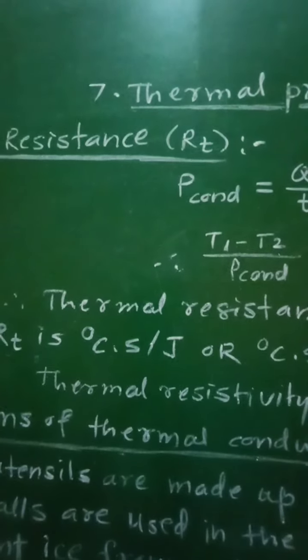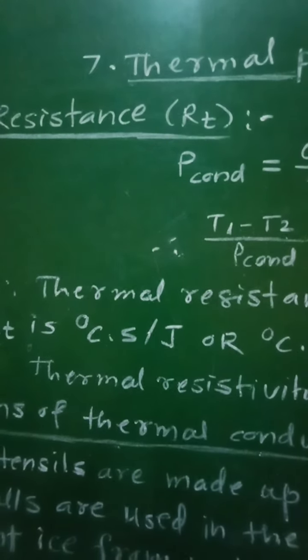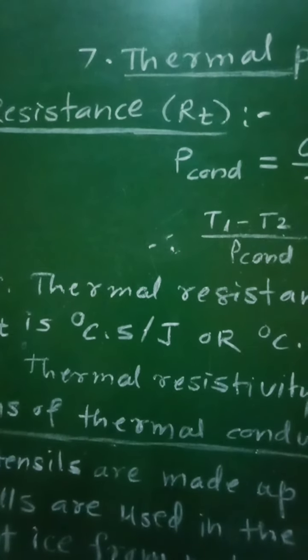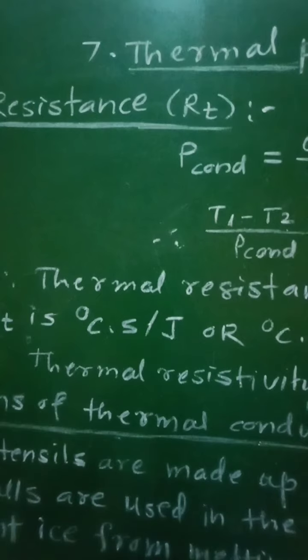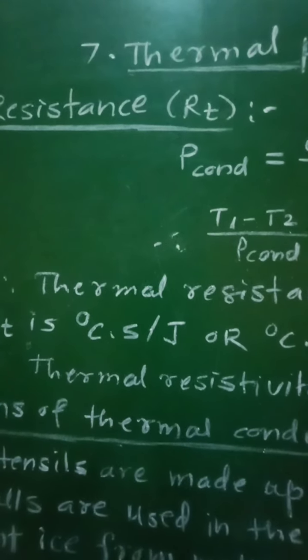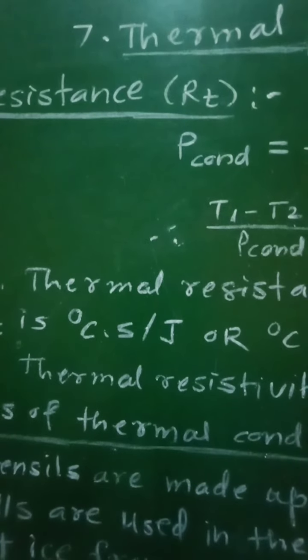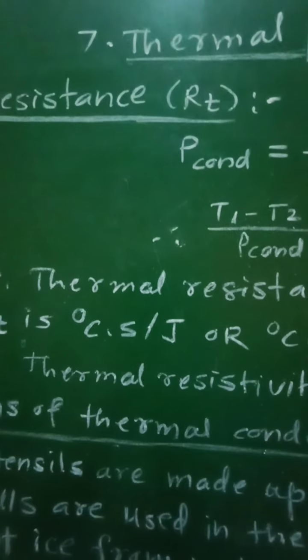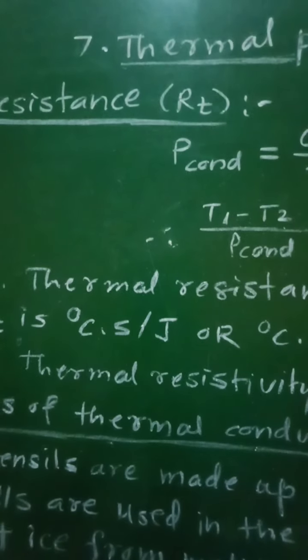We know that the conduction rate, that is P conduction, is the amount of heat energy transferred per unit time through a slab of area A and thickness X when the two sides of the slab are at the temperatures T1 and T2 such that T1 is greater than T2.